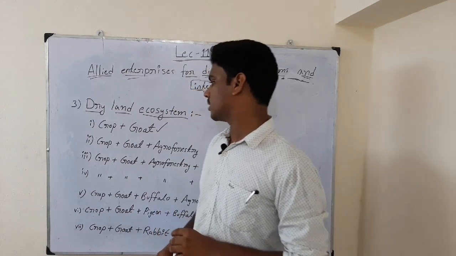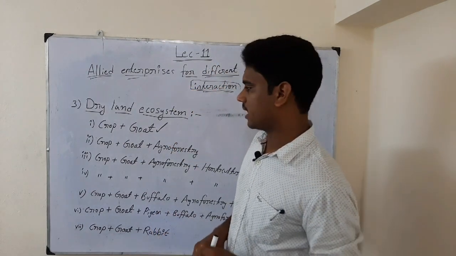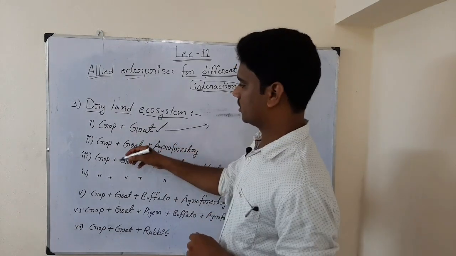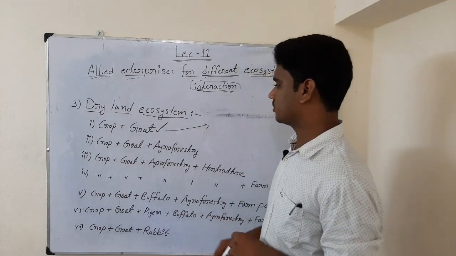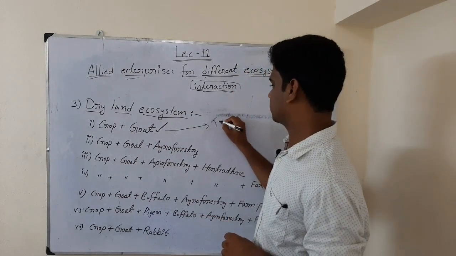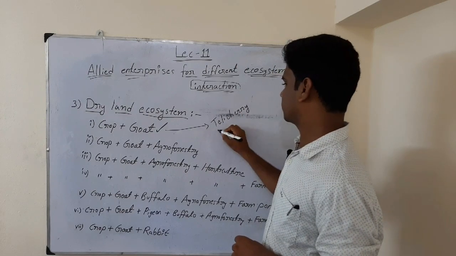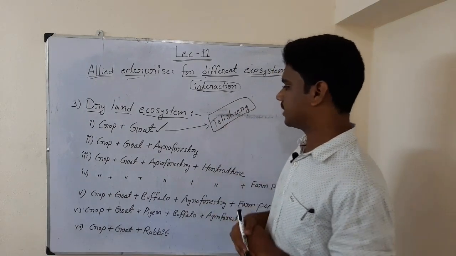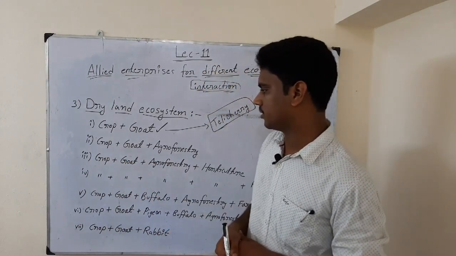So along with that we can go for goat. The important point is that in dryland agriculture, along with whatever crops we are growing, we are rearing goat. The good goat variety is Tellicherry. This is the breed that we raise in dryland type of ecosystem.